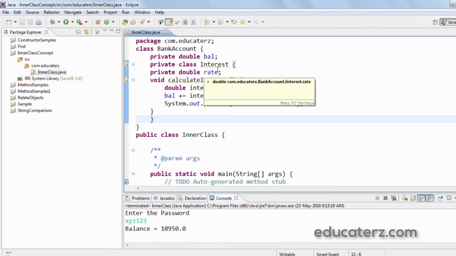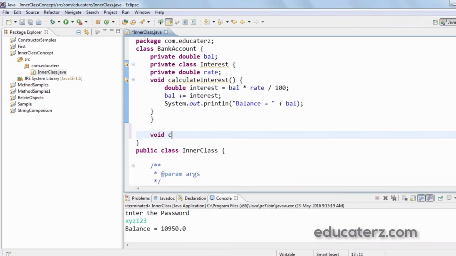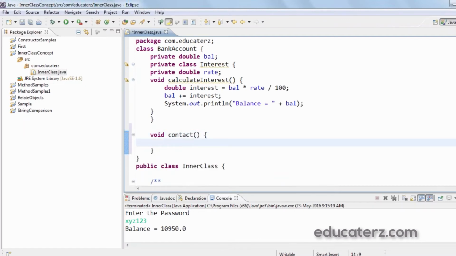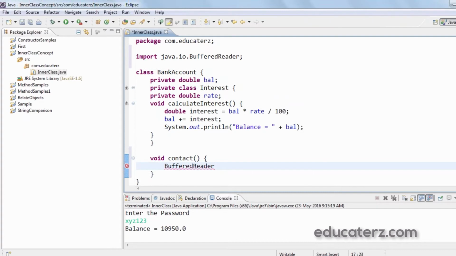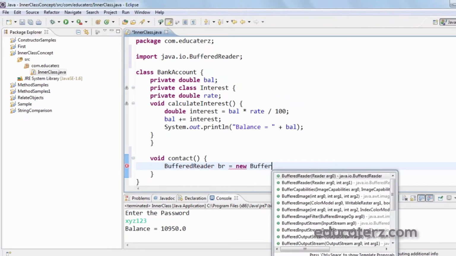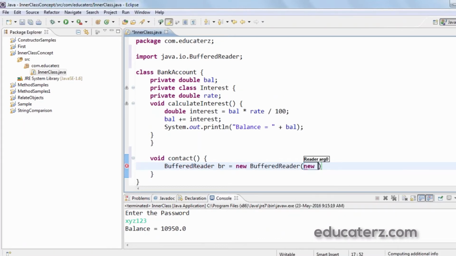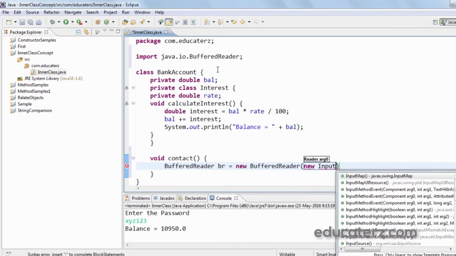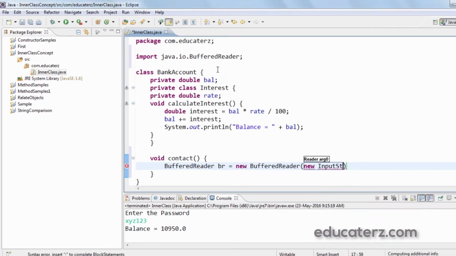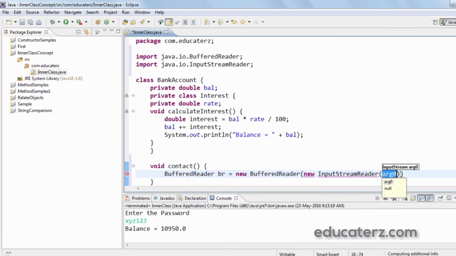So how to write a contact method? Let's start writing that. Void contact. In this I have to accept the password from the user. For that I require buffered reader. BufferedReader br equals new BufferedReader of new InputStreamReader of System.in to accept input from the keyboard.